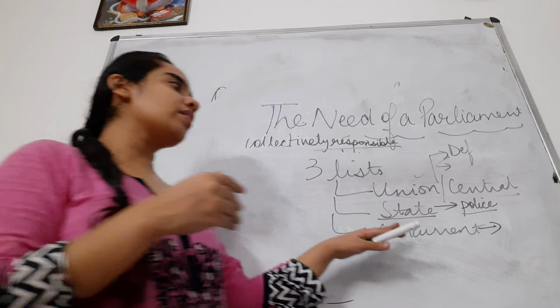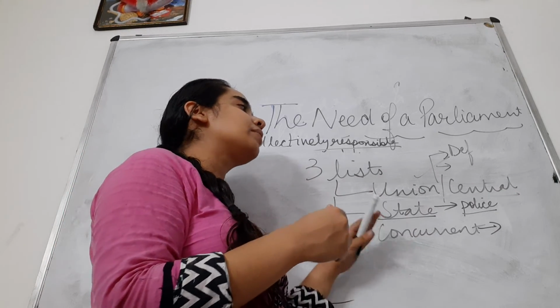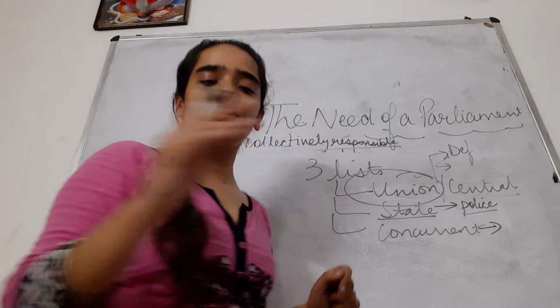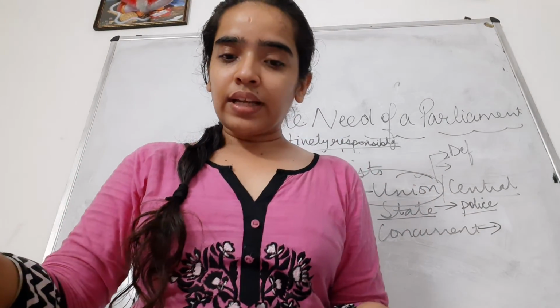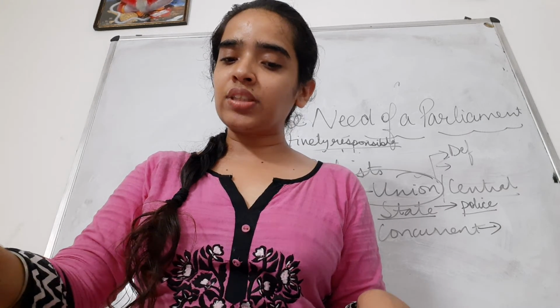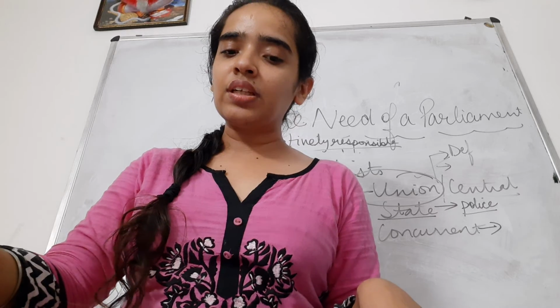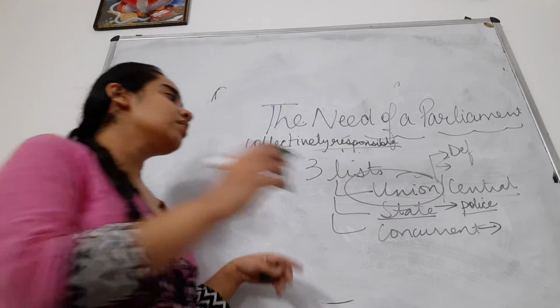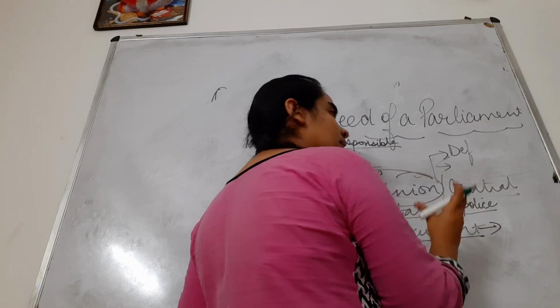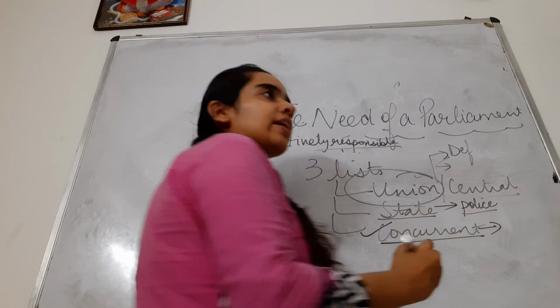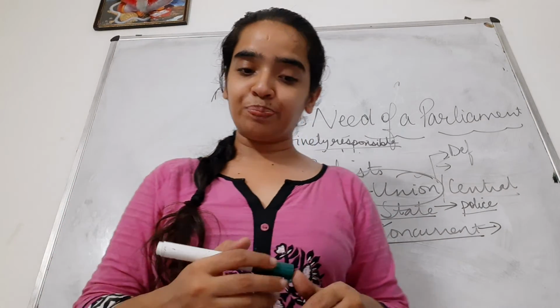So these are the concurrent lists on which both the central and state government can make decisions, like education. And in case central and state government are not able to come to a conclusion, then whatever central government says, that is applicable in case of concurrent list.